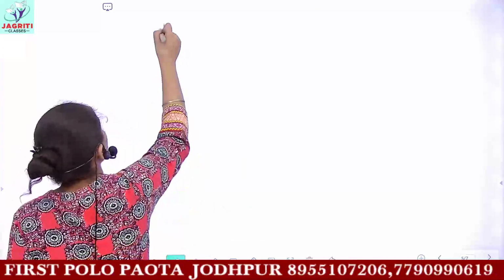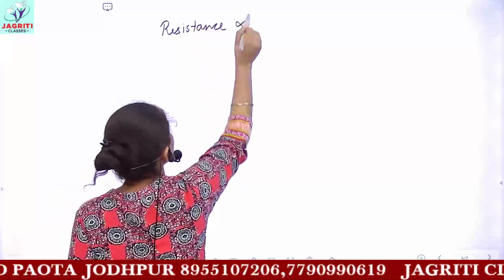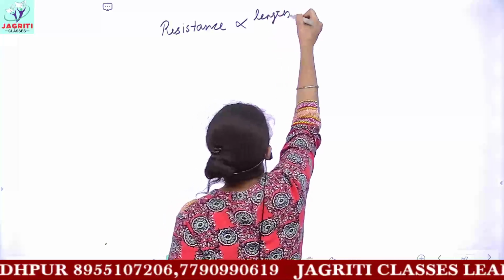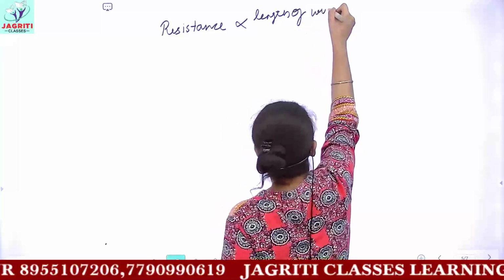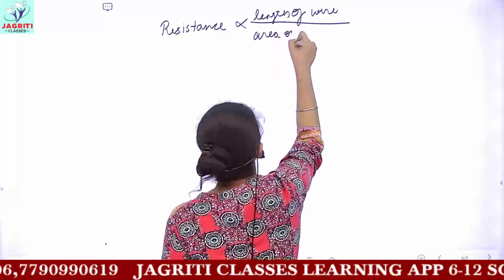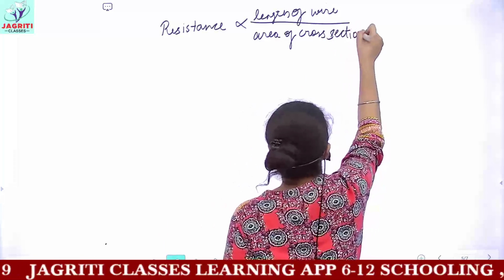and that formula is: resistance is directly proportional to the length of a conductor or length of wire divided by the area of cross section of the wire.